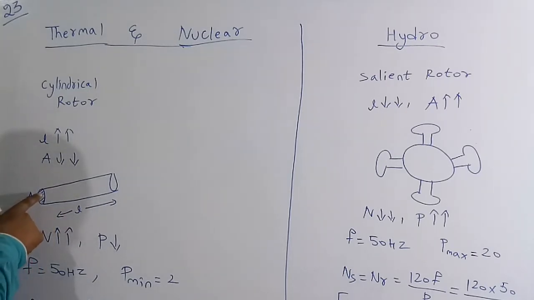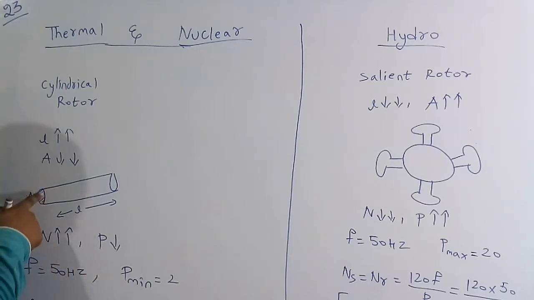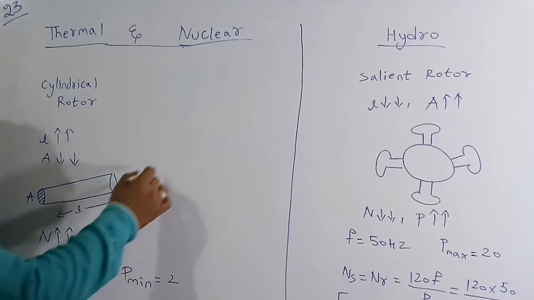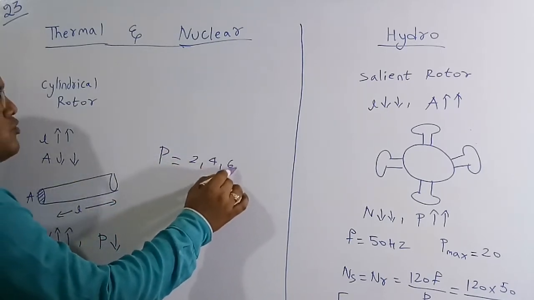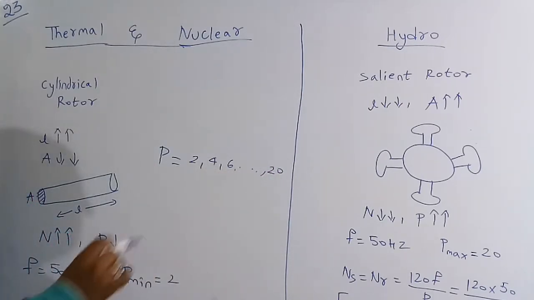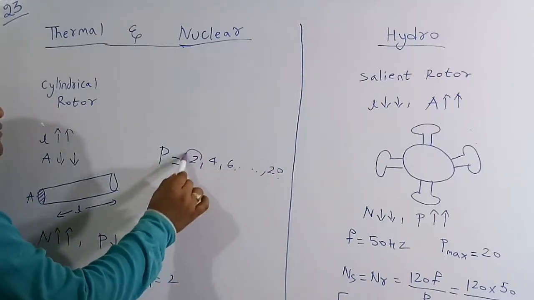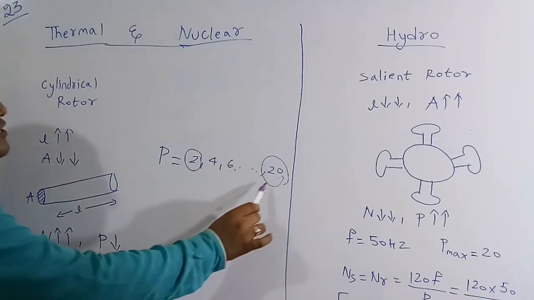Because of this, the number of poles we can get is very low. The speed and the poles are inversely proportional, so if the poles decrease, the speed will increase. So only 2 poles we can generate. The number of poles is an even number, starting from 2, 4, 6 and going on, and practically we can implement only up to 20 poles. This is the highest range. So the minimum value is 2 and the maximum value is 20.